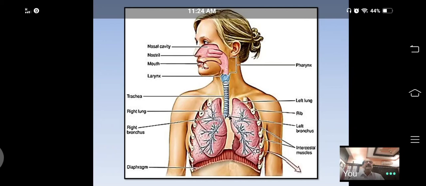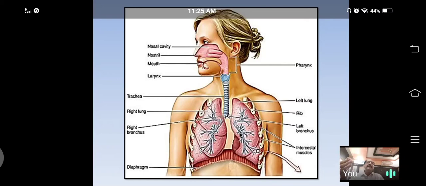Inside the lung, the bronchus or bronchi, which are the branches of the trachea, enter and divide into branches called primary bronchioles. In turn, primary bronchioles divide and produce fine branches called secondary bronchioles.